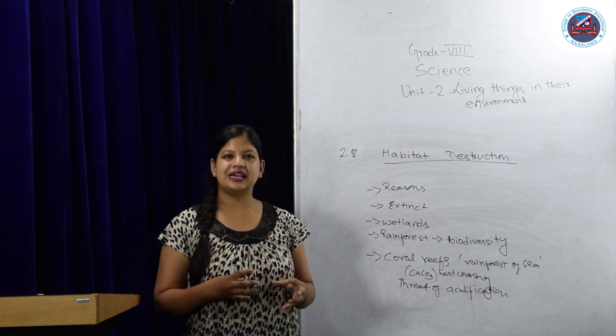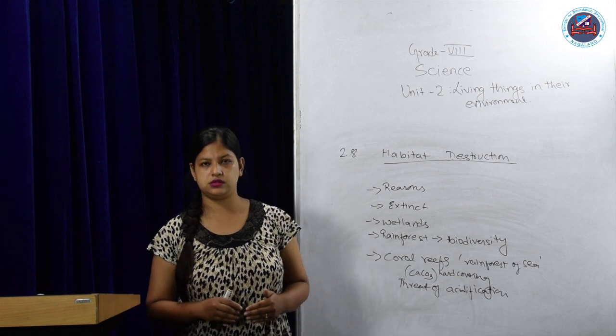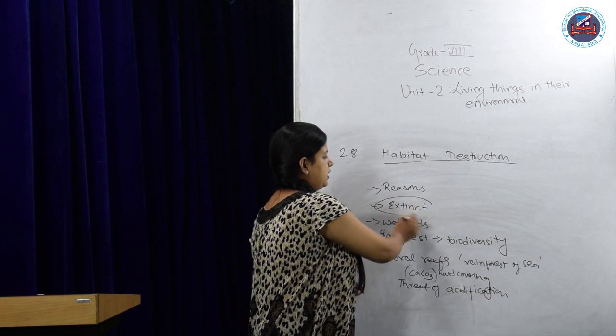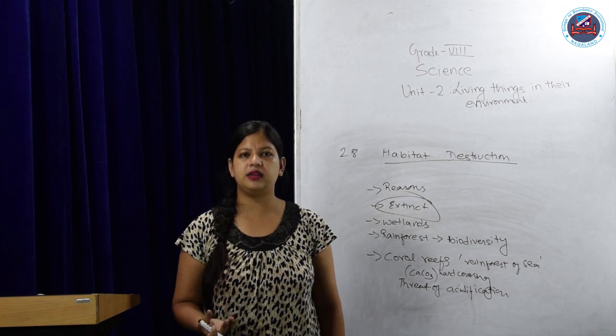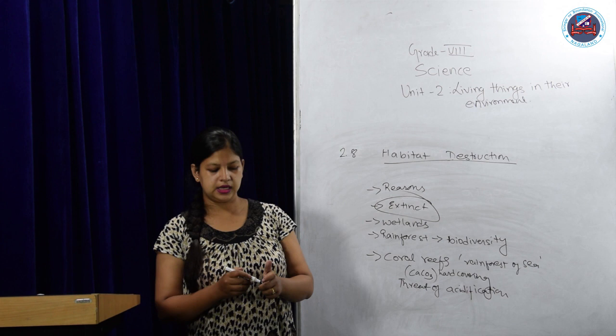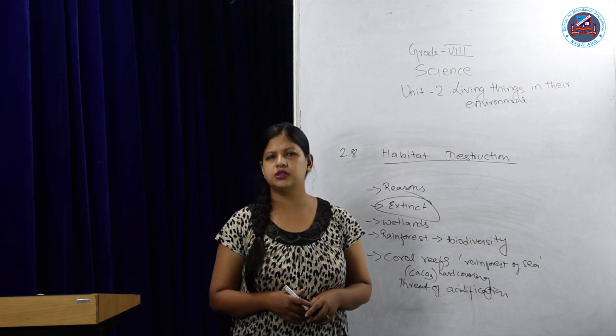So what does this destruction result in? It results in extinction. Extinct means the reducing of animal species or plant species. There are many plant species in nature, and many animal species in nature.